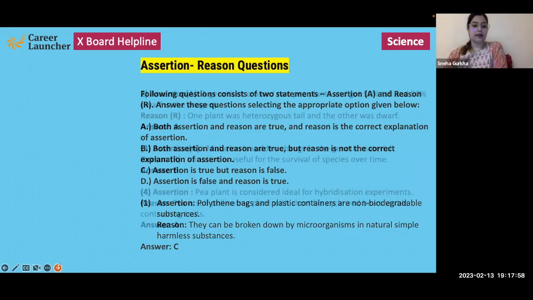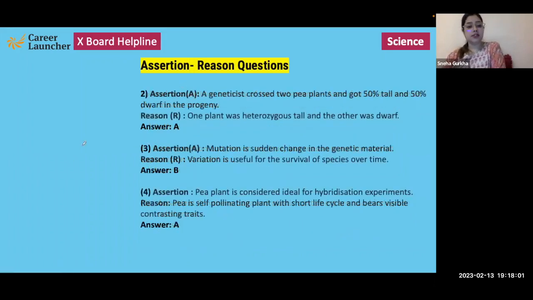Next, assertion says a geneticist crossed two pea plants and got 50% tall and 50% dwarf in the progeny. Reason is one plant was heterozygous tall and the other was dwarf. So let's backtrack the question. The reason is saying one plant was heterozygous tall, okay, and the other was dwarf. So heterozygous tall means capital T, small t, and dwarf, there is only one option, small t, small t.